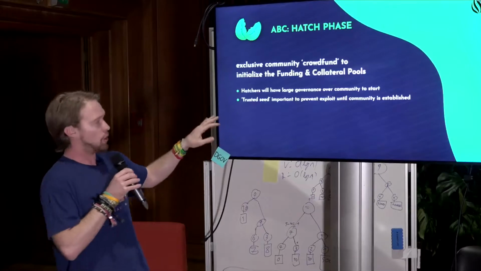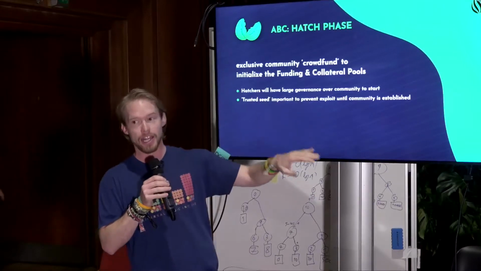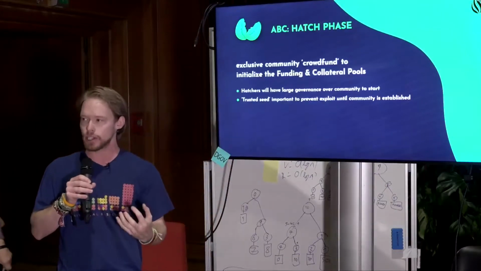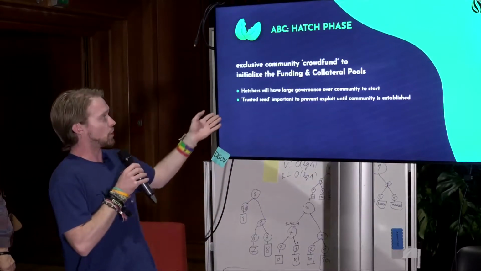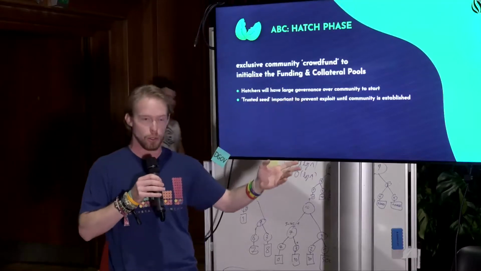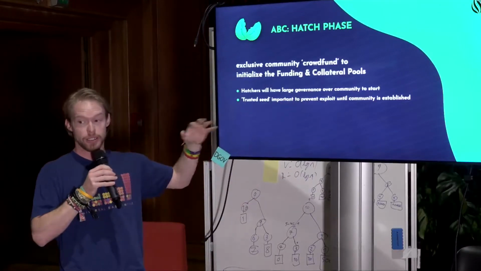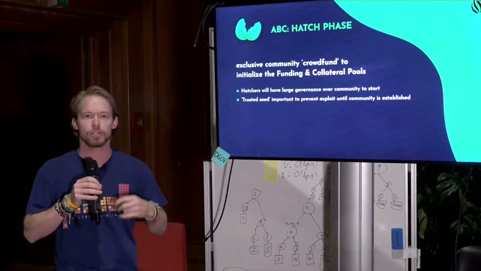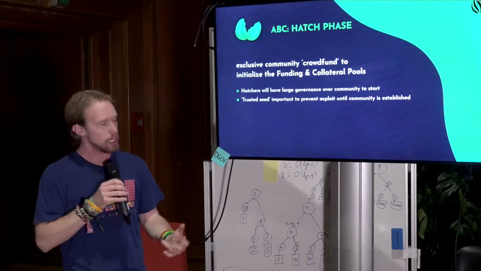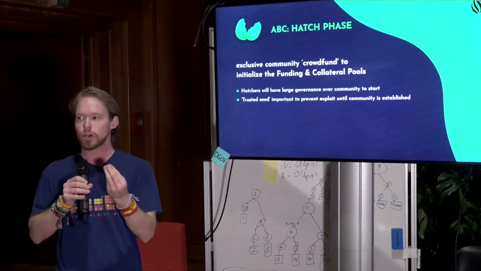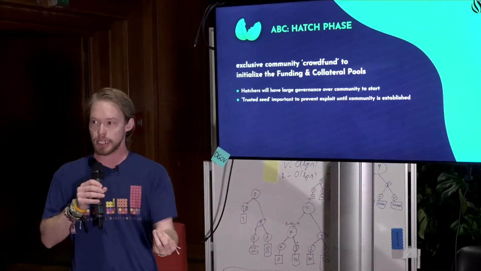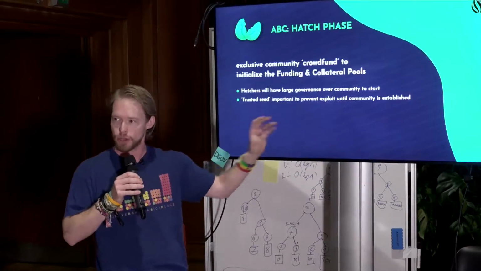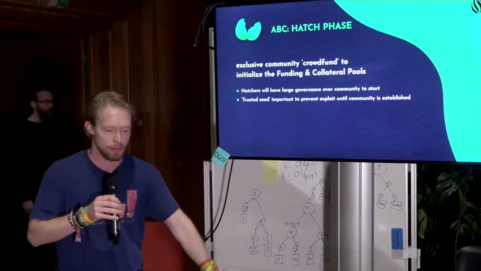One important thing to note is that the people that are involved in the hatch will have a large say over the governance of this community in the beginning. So we need to make sure that these people are trusted members of the community. And actually, this is the trusted seed that starts this community. When we start decentralized systems, they're very prone to exploit in the beginning. So we need to make sure that we have this core community of people who are dedicated to guiding this community to the right place and giving it time to establish itself within these decentralized paradigms.